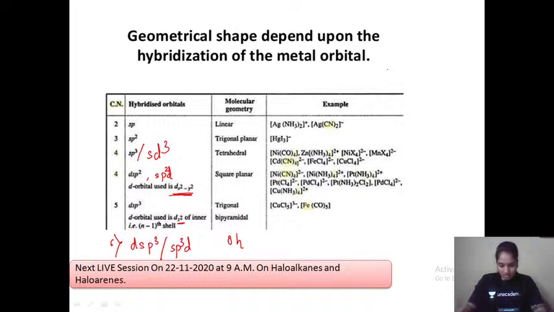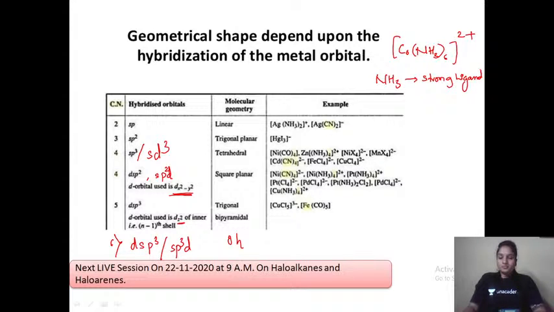So let me give you the example of a cobalt 2 complex. Ammonia is a strong ligand, and it's a unidentate ligand and doesn't have any charge. So first calculate the oxidation state of cobalt and try to do this question.